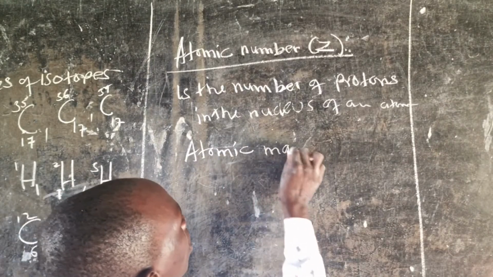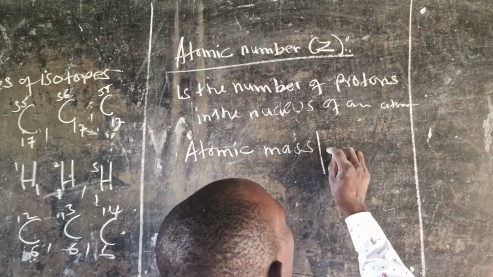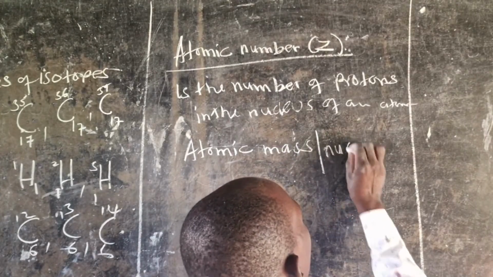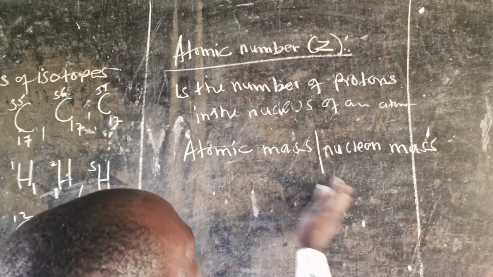Okay. Then another term is atomic mass. Sometimes you can even call it nucleon mass or nucleon number.